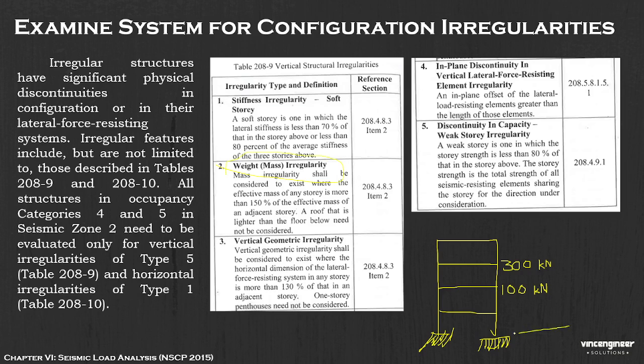When an earthquake happens, when there are lateral loads, there is your earthquake load. The tendency is that your strength here is weak. Which means the value here should be reduced. For example, if it is only 100 kN, the maximum here should be only 150 kN. Okay? 150% of the effective mass of an adjacent story, so that we can avoid accidents.